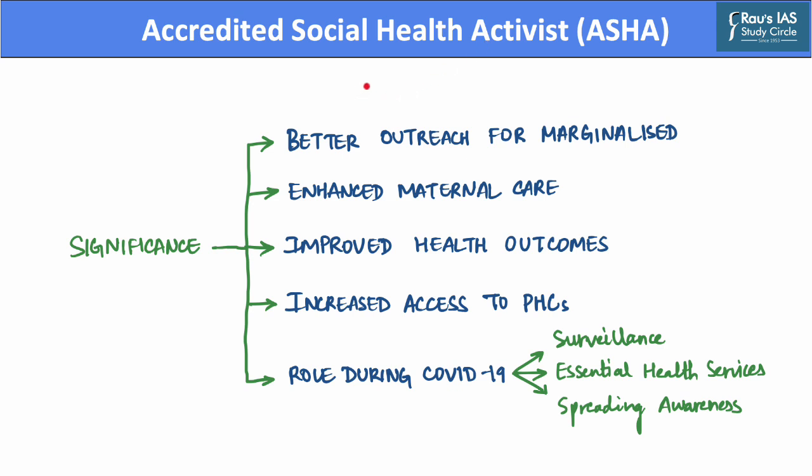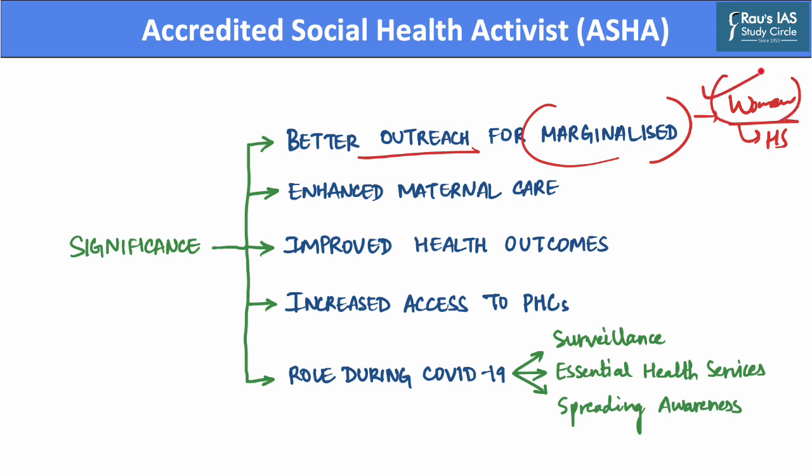Now, these ASHA workers provide an improved outreach towards groups that form marginalized sections in the communities. For example, these ASHA workers have access to women in the community who may face difficulties in moving out of the confines of their home in order to access health services. However, with ASHA workers, they can reach the homes of these women and provide health services.